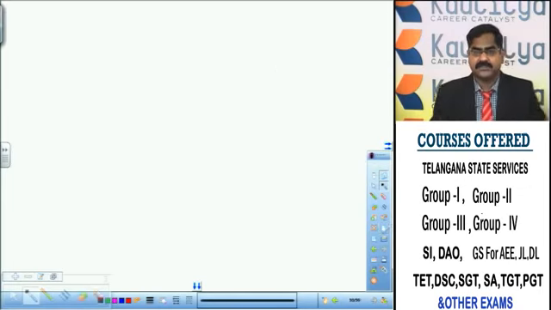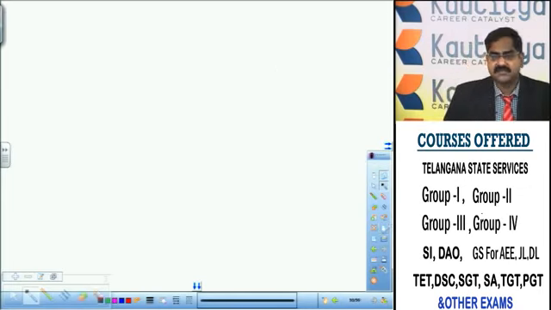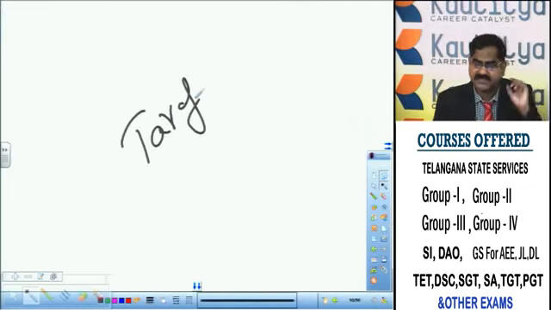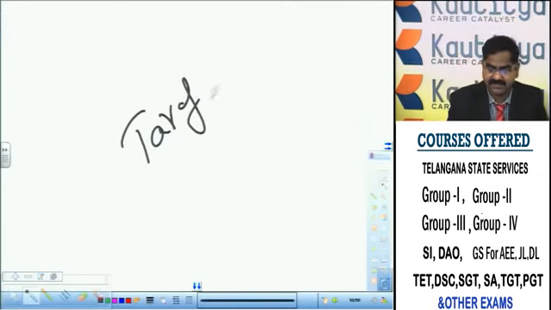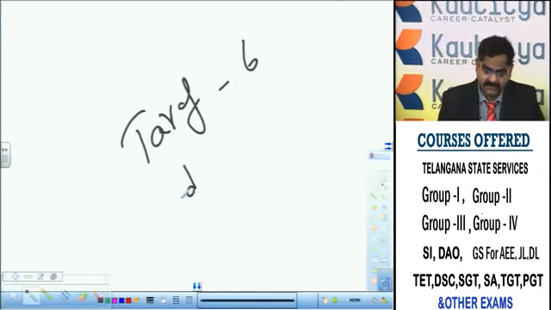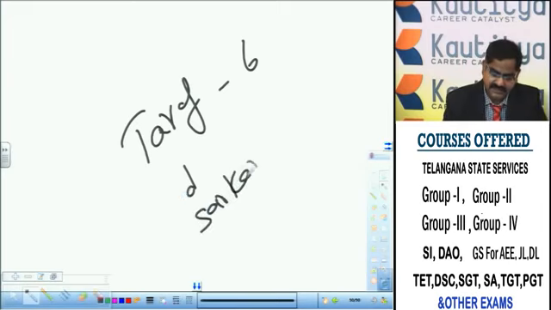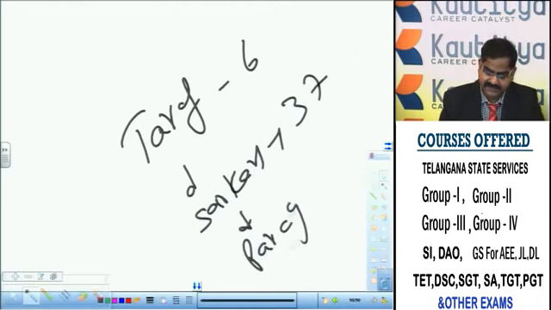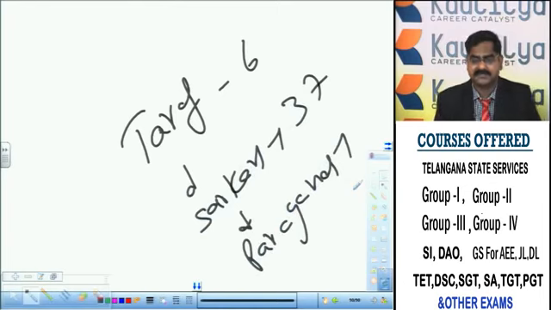So let us have the territorial divisions. The kingdom was divided into tarafs. Taraf means a modern-day state, a province. How many tarafs are there in the kingdom? 6 tarafs. Tarafs are again subdivided into sarkars. How many sarkars are there by the time of Abul Hasan Tanisha? 37 sarkars. Sarkars are divided into paraganas. How many paraganas by the time of Abul Hasan Tanisha? 517 paraganas.